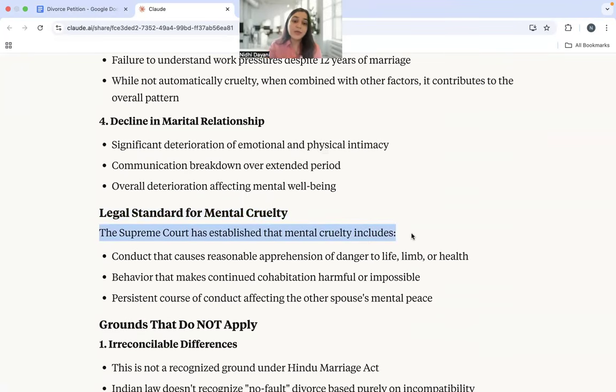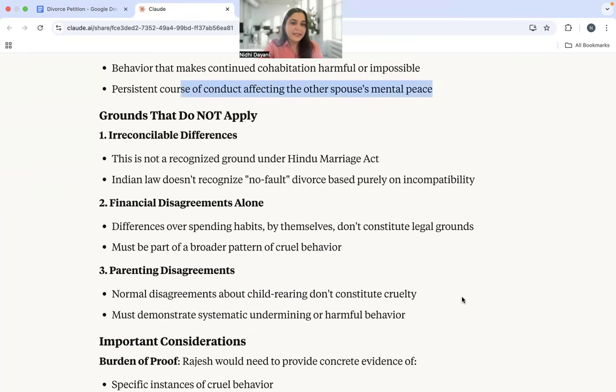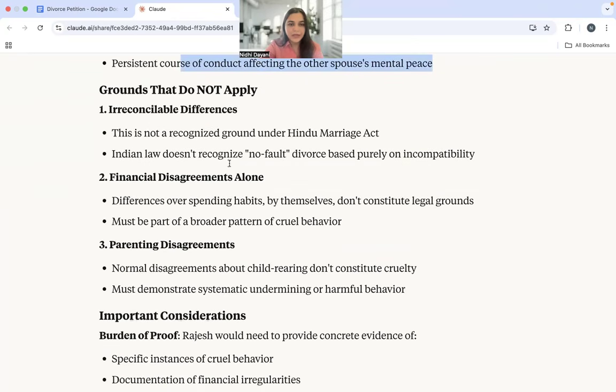In fact, it says the Supreme Court has established that mental cruelty includes all of these things: apprehension of danger to life, behavior making continued cohabitation harmful or impossible, and conduct affecting the other spouse's mental peace, something that is really applicable in our current fact situation. It has also gone ahead and said that these are the grounds that will not apply, right? So there are differences or financial disagreements, because it has to be cruel behavior. It basically needs to fall under the ground that is mentioned under the Hindu Marriage Act.